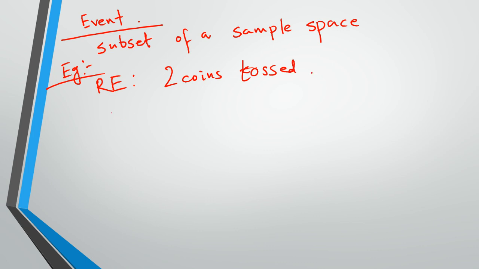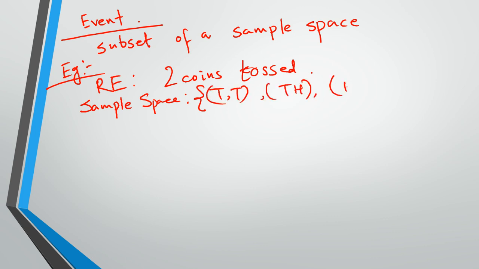Okay, two coins tossed. What was the sample space of two coins tossed? All the outcomes should be under the sample space, right? So it can be tail tail, it can be tail head, it can be head tail, it can be head head. So all the possible outcomes come under the sample space.